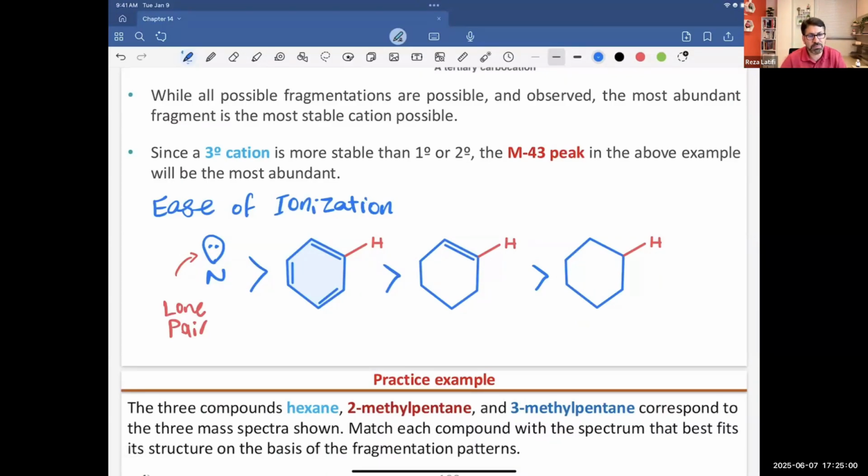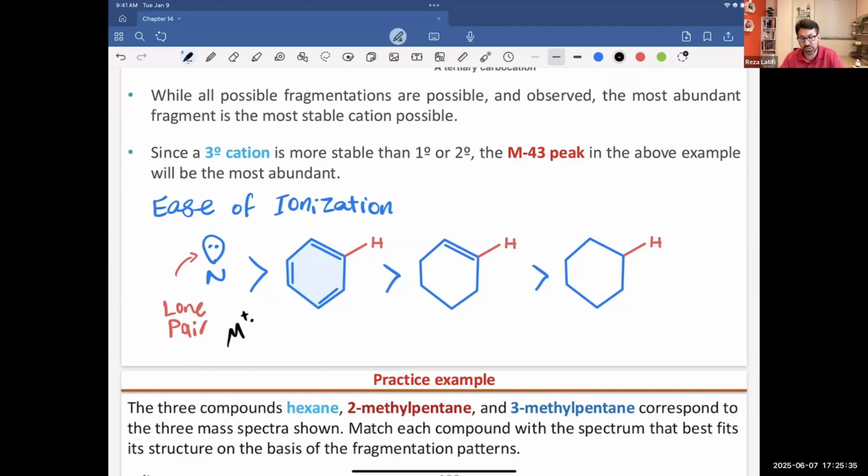Now, if your compound happens to have a lone pair, the first thing that is going to happen is the lone pair will lose an electron, and it will give you this species. So you have a really high chance to see the molecular ion if there is a lone pair there. And because we are losing just one electron, the peak that you will get is the molecular ion, and it will have the molar mass of your compound.